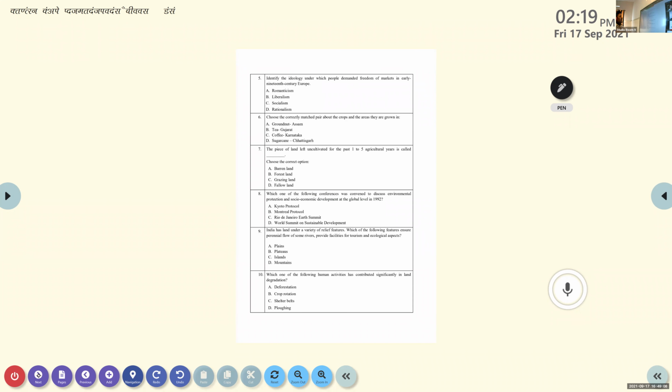Fifth question: identify the ideology under which people demanded freedom of markets in early 19th century Europe. Here the word is demanded freedom. The ideology under which the people demanded freedom. Option A, romanticism. Option B, liberalism. Option C, socialism. And option D, rationalism. Option A.